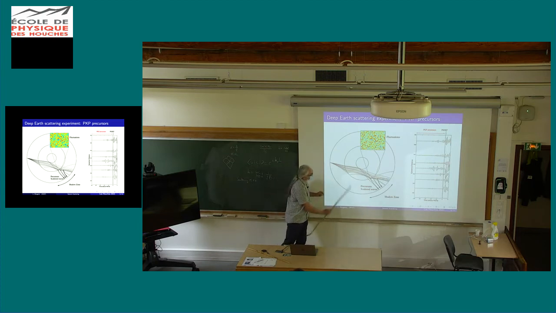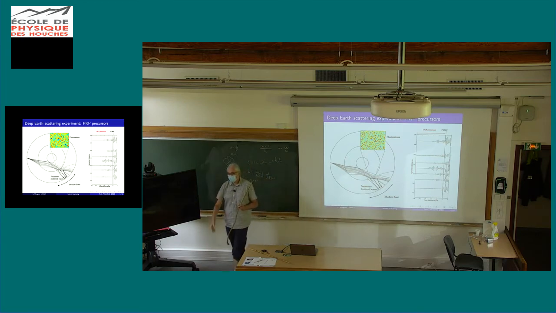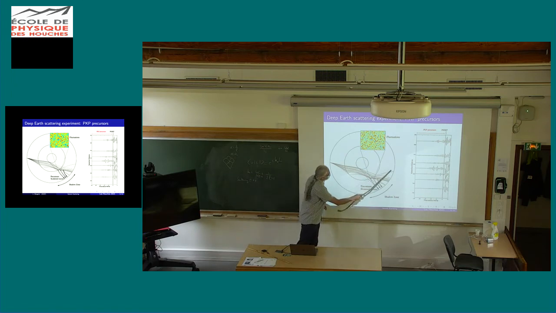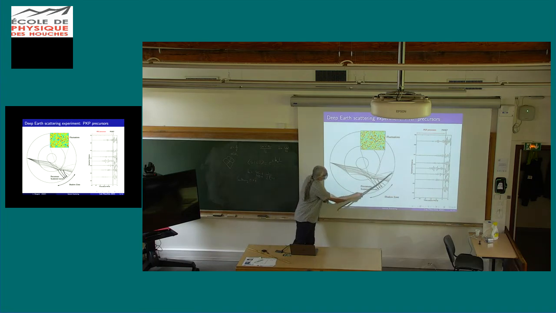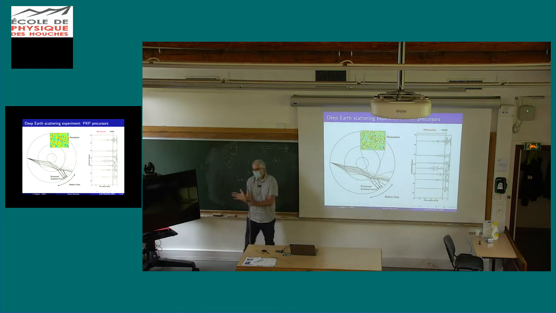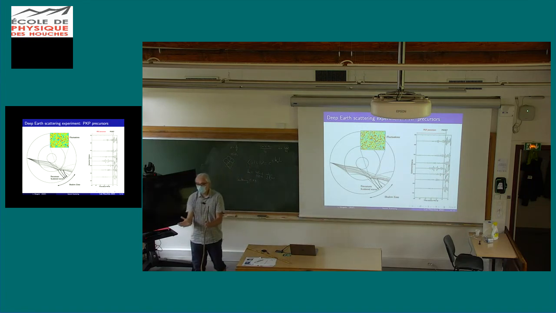You know that in the Earth, you have the shadow zone, which is related to the presence of the liquid outer core. So you have this huge effect of the refraction of the rays. Here I've represented the set of rays that propagate through the liquid outer core, which we call the AB and BC branches. And here at B, you have basically a transition between light and shadow.